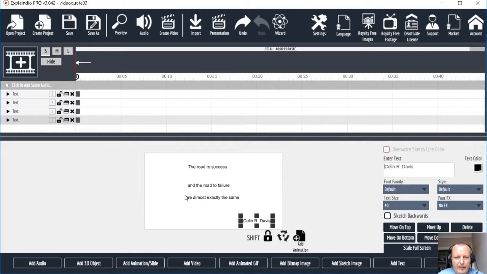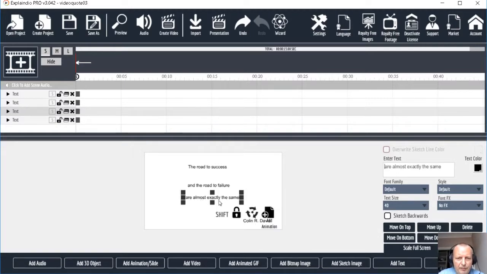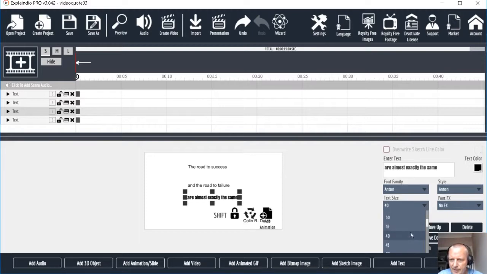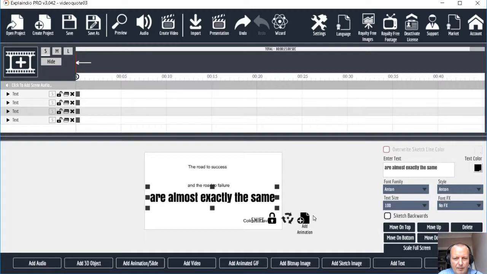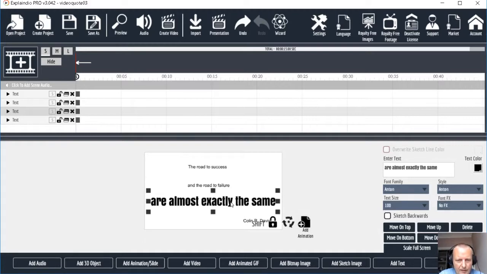Now we want to make these bigger, and I'm going to choose this third one first because it's the longest sentence. I don't want this to be wider than the page. I'm going to choose the font first, and I think for this card this font here would look good because it's quite tall, this one Anton, and also it's quite bold. Let's make it bigger. Let's change this text size to maybe 80. No, even bigger. Let's try 100. Yeah, I think 100 fits there quite well. Let's drag it down,